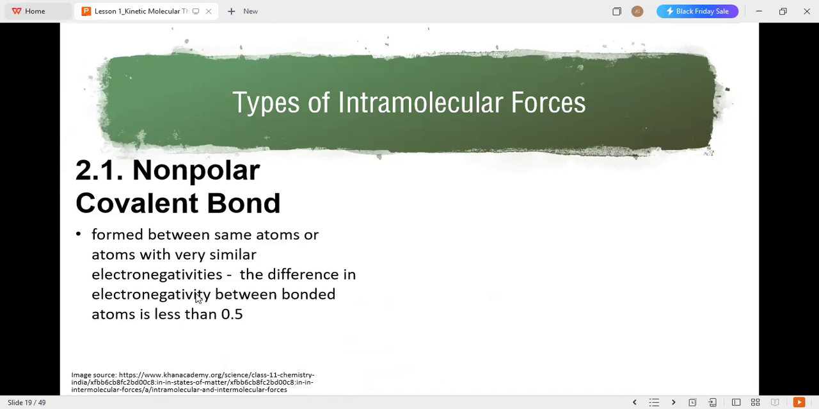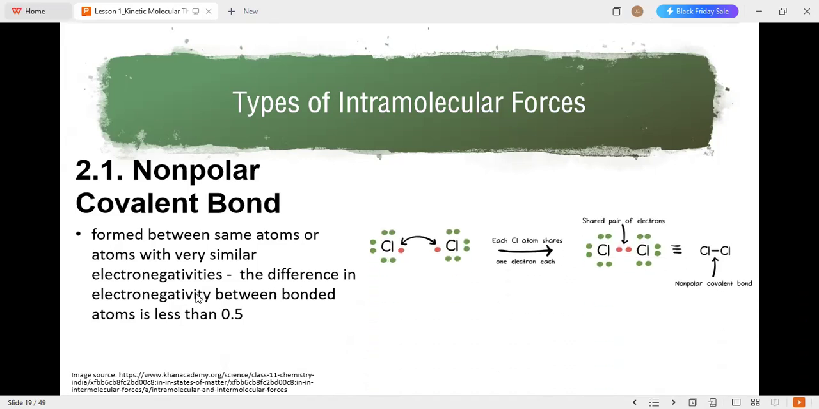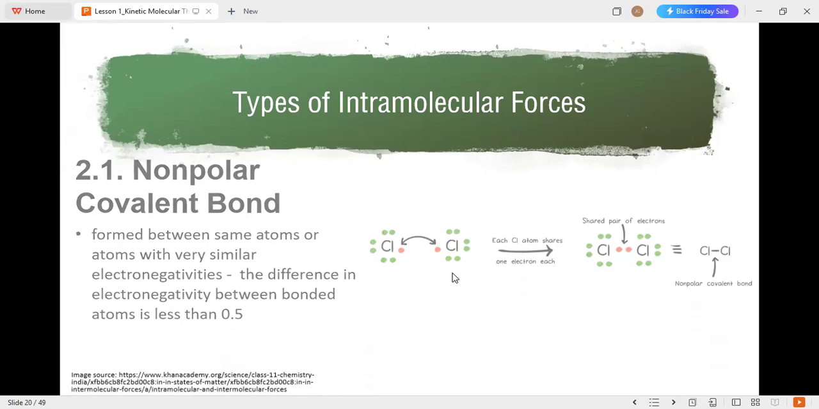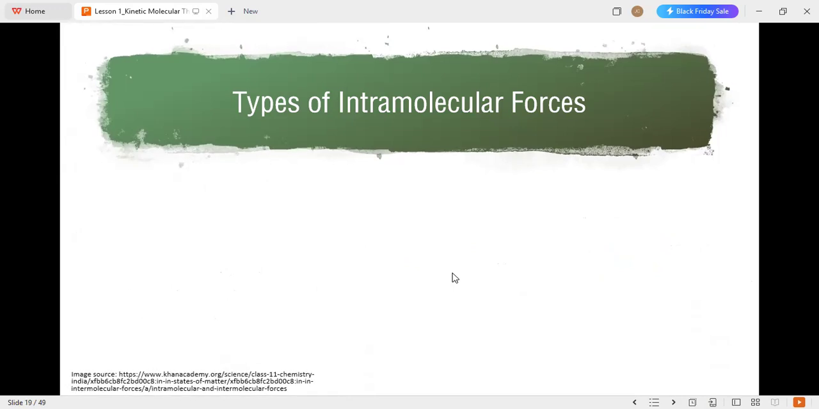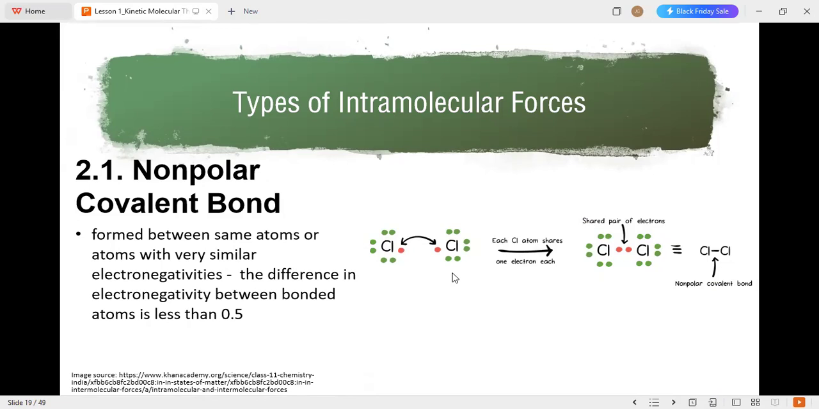When we talk about polarity, we can solve it using the difference in electronegativity. Say, for example, we have here chlorine gas. We have seven valence electrons for one chlorine and another seven valence electrons for the other chlorine. They pair up, share the electrons, and have equal pull on them. Thus, it is a non-polar covalent bond. This usually happens in diatomic molecules, such as oxygen, nitrogen, and the halogens, iodine, bromine, and fluorine.